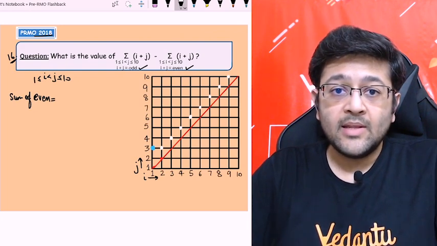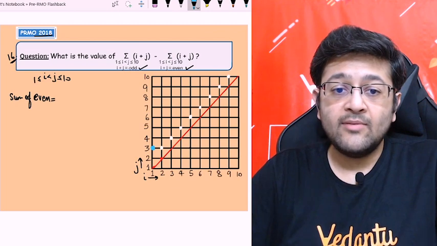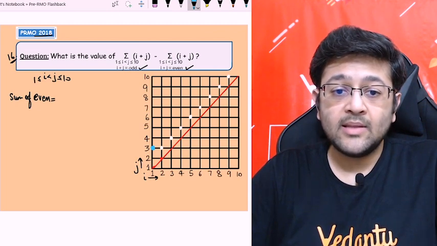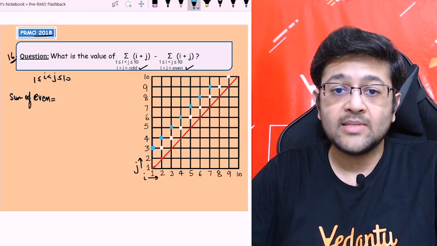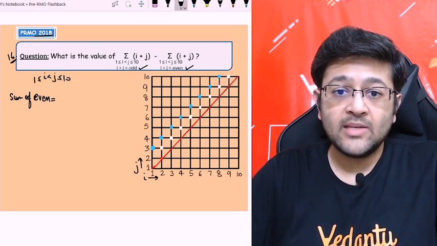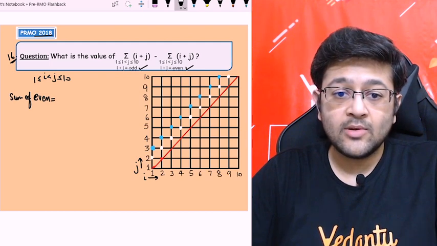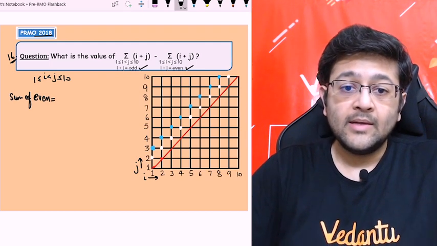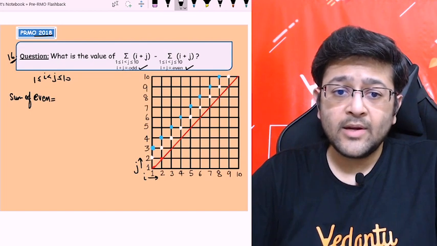Similarly, if I take the even points, this is 3 comma 1, then the diagonal point will be 4 comma 2, and this will be even, and again diagonally all the points will have the sum of i plus j even, right? So you can see, children, there is a combination here. So this is also even, odd, right? So like this you can draw all the points.